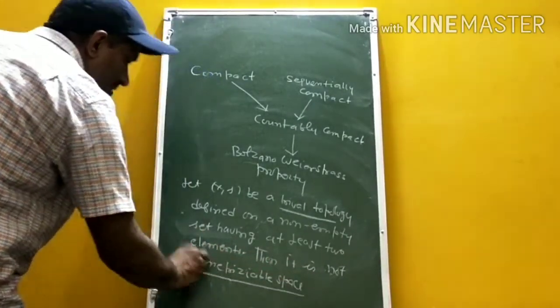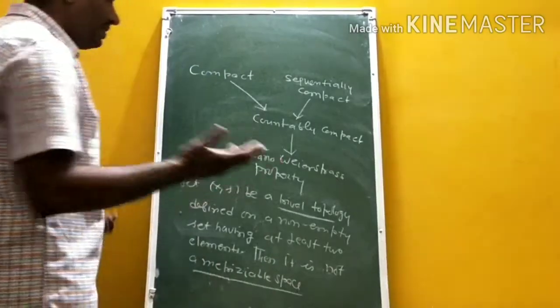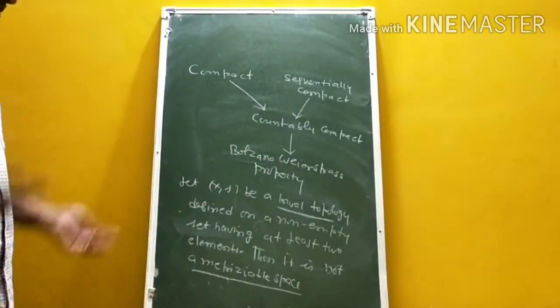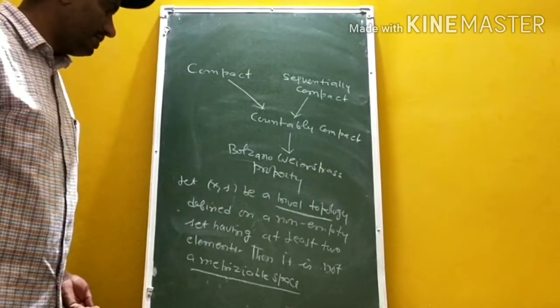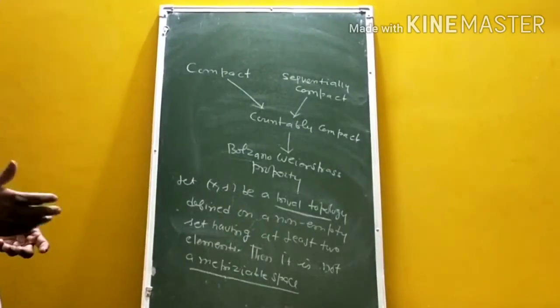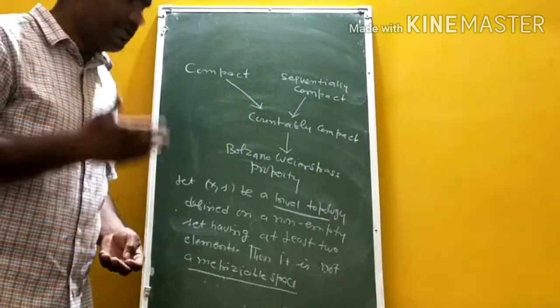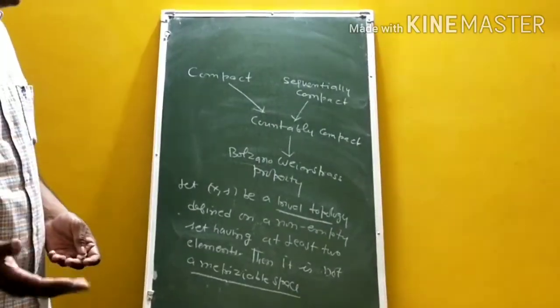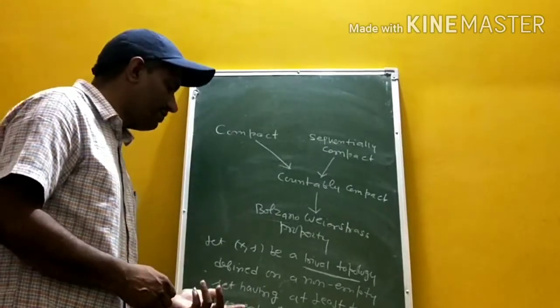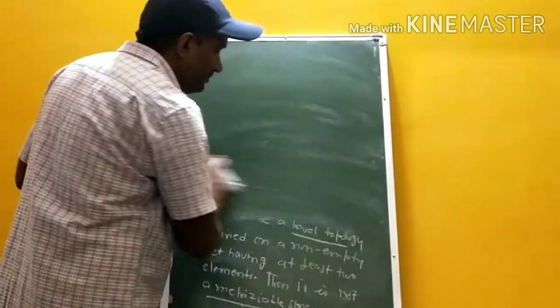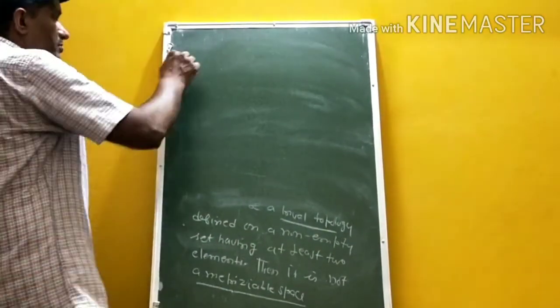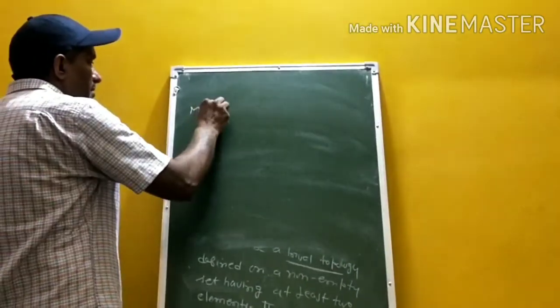Now, what do you mean by metrizable space? In trivial topology defined on a non-empty set having two elements, it is not a metrizable space. Because we know that every metric space is a topological space, but a topological space need not be a metric space. Now we will show it by an example. First we come to metrizable space.